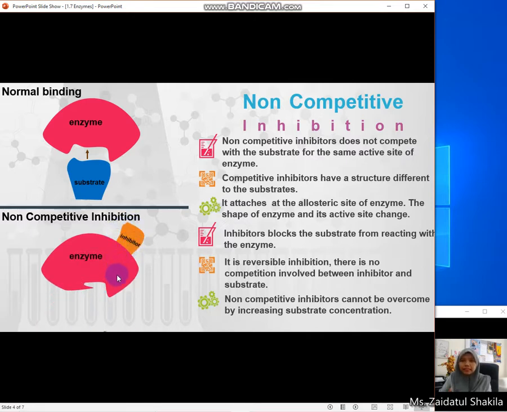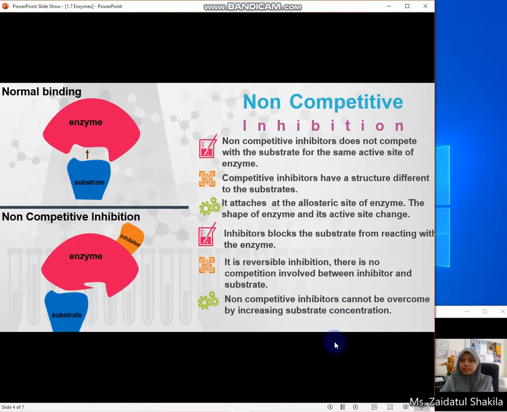Once it attaches at the allosteric site, the shape of the enzyme as well as the active site of the enzyme changes. So, the inhibitor blocks the substrate from reacting with the enzyme. It is reversible inhibition. There is no competition involved between the inhibitor and the substrate. And non-competitive inhibition cannot be overcome by increasing substrate concentration.